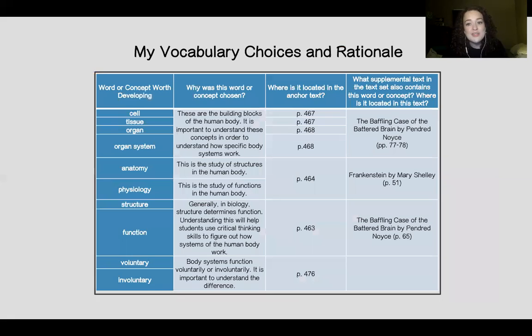My vocabulary choices and my rationale for them. These are just some of the vocabulary words that I chose. These are words that I chose because they are the building blocks of the human body. You need to understand these terms in order to understand all of the other texts in the text set. For example, you need to know what cells are and tissues and organs in order to understand how they function in the nervous system, in the respiratory system, in the circulatory system, etc.